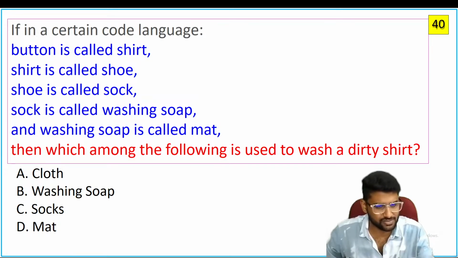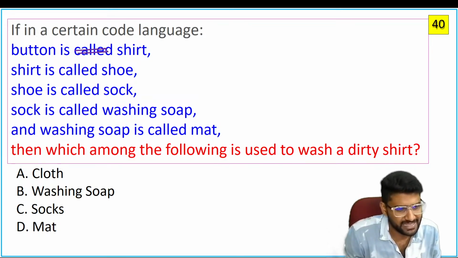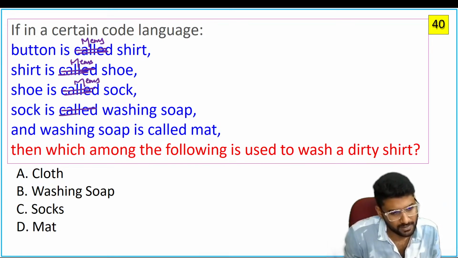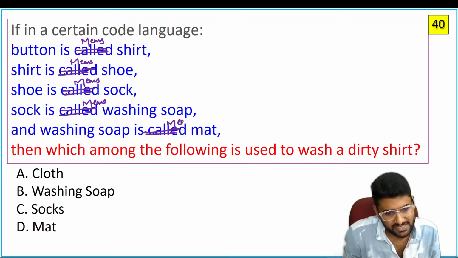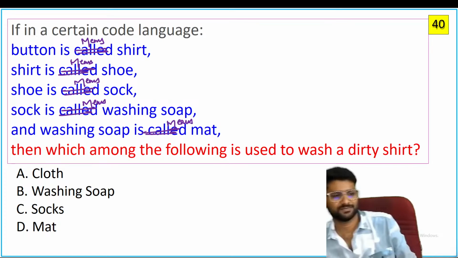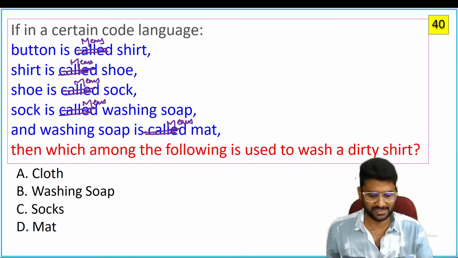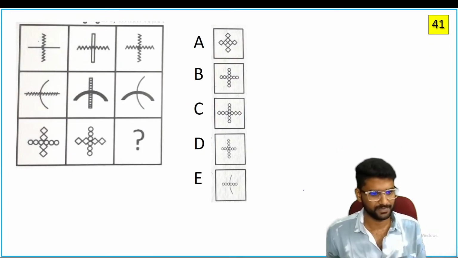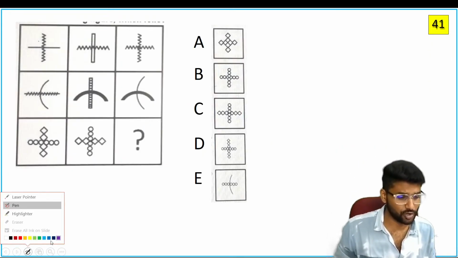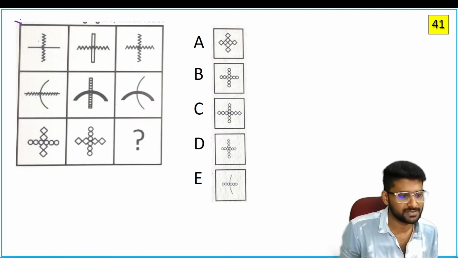I hope you understand this concept, right? "Is called" and "means." Now I just want to change this one. Instead of "called," I have taken "means." Guys, just try this question again. I will see your options in the comments. Now, instead of "called," take "means." Try to understand this statement and post your answers, guys. Next, go through the next picture. This is one of the confusing pictures, but it's a good question.